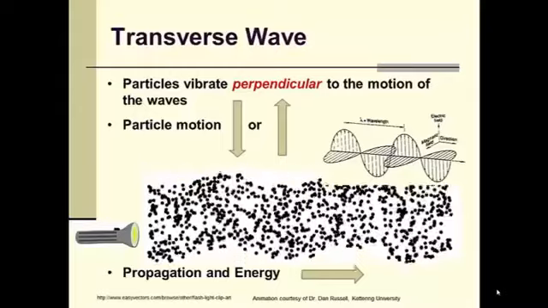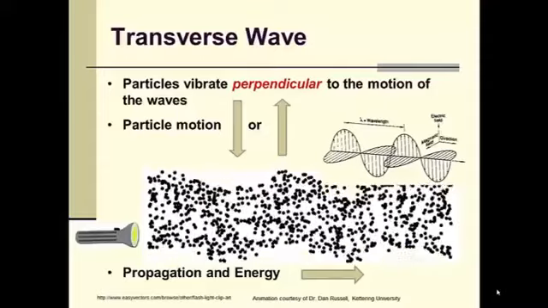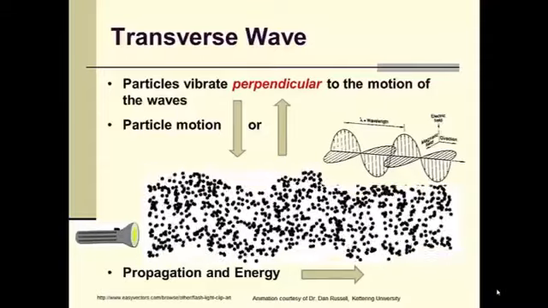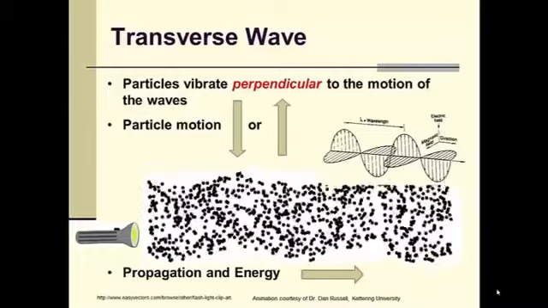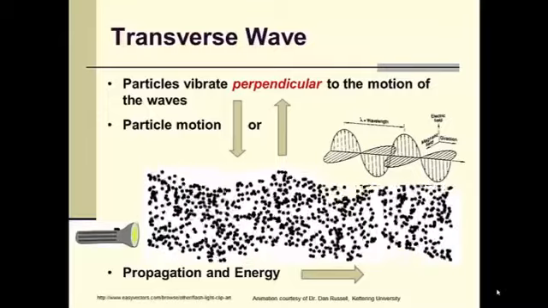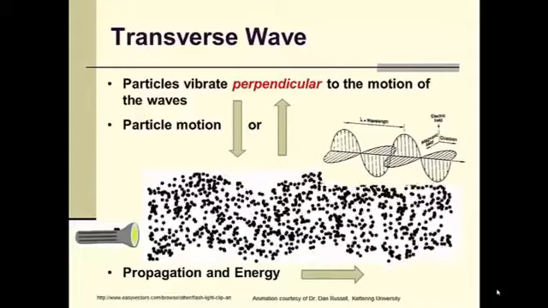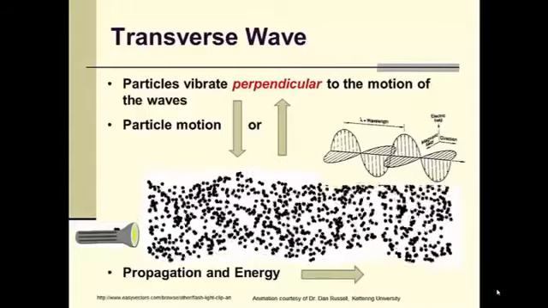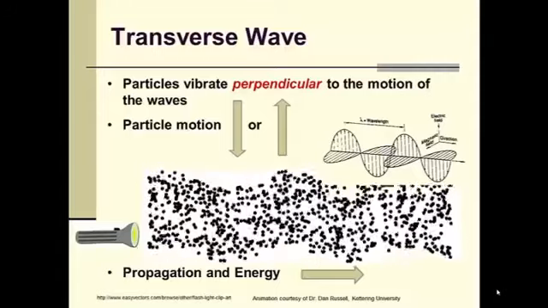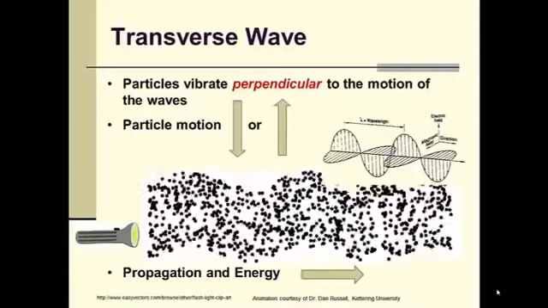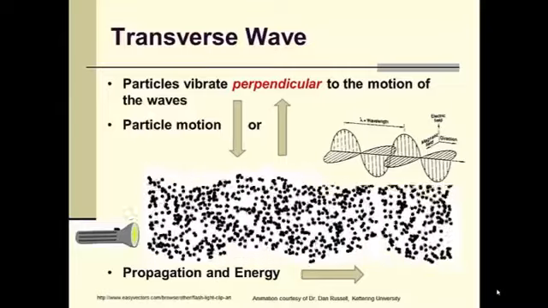However, if you imagine for a minute the flashlight over to the left of your screen was turned on, the light would move to the right, or we would see the beam of light propagated from the flashlight to the right, or horizontally, we could state for this diagram. However, the particle motion would be up and down, or vertical. So the particle motion is at a right angle to, or perpendicular to, the direction of the energy propagation. This is maybe a little easier to understand if you look at the sketch just above the animation.